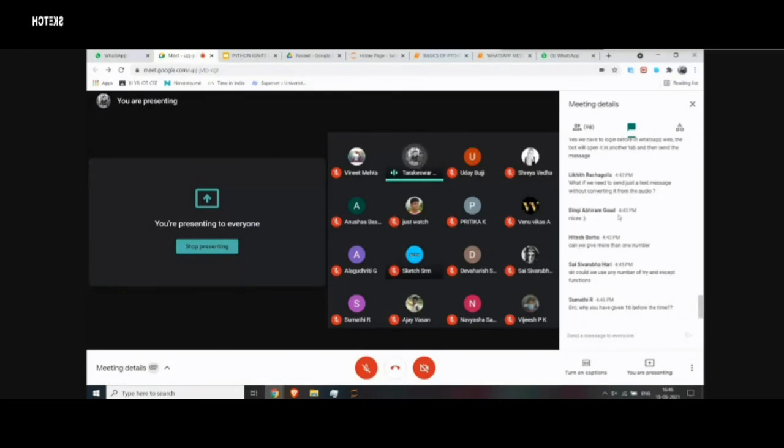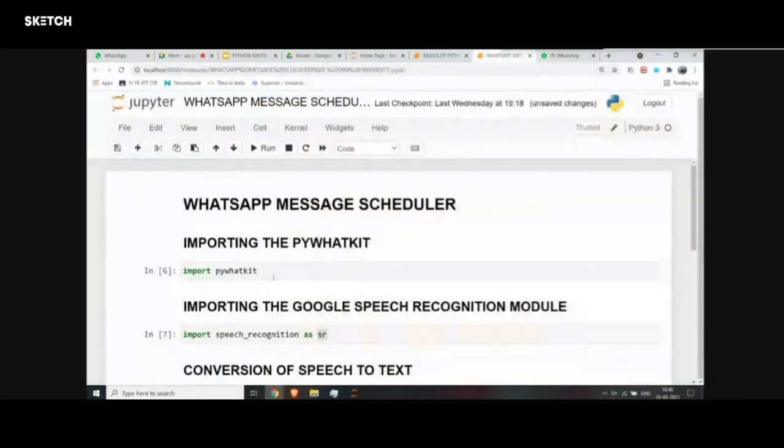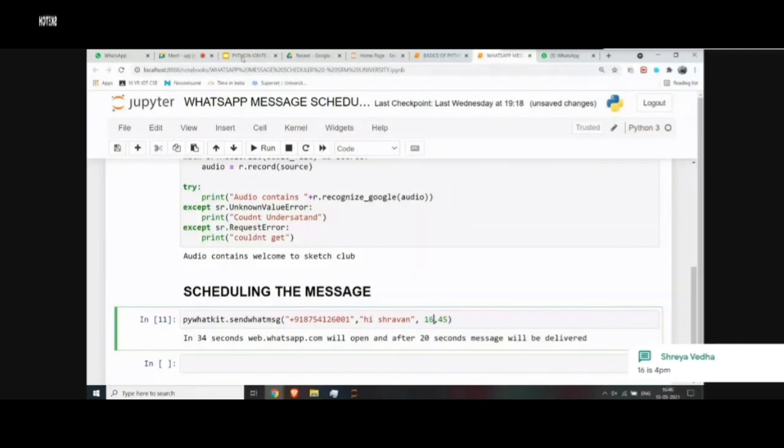Can we give more than one number? You can always use the for loop and put multiple statements, and you can do so.